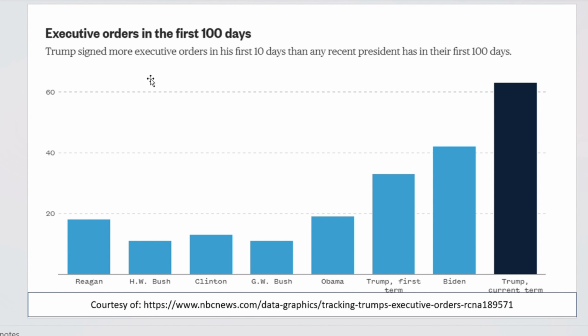Trump signed more executive orders in his first 10 days than any recent president has in their first 100 days. As of today, he has signed 66 executive orders. I'm not going to go through the whole comparison, but it gives you an idea of how many executive orders have been signed as of today.